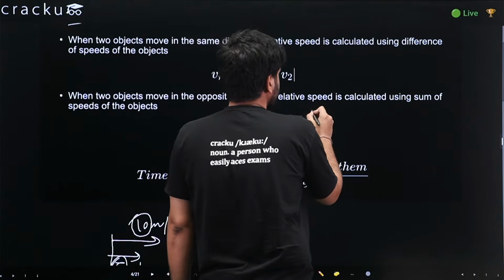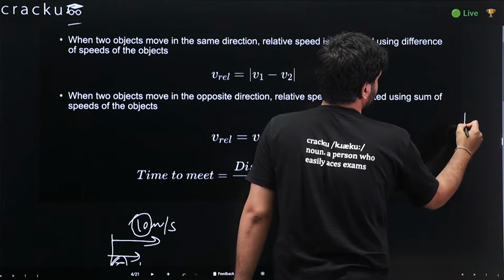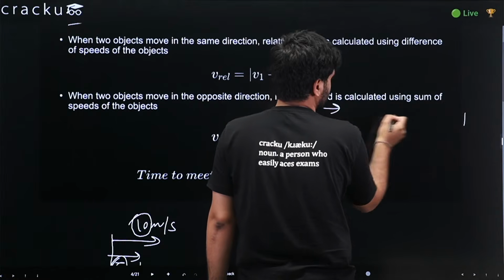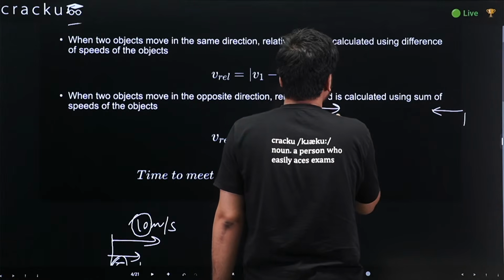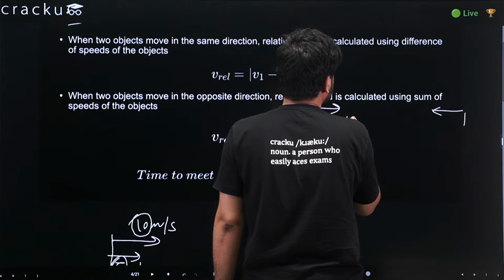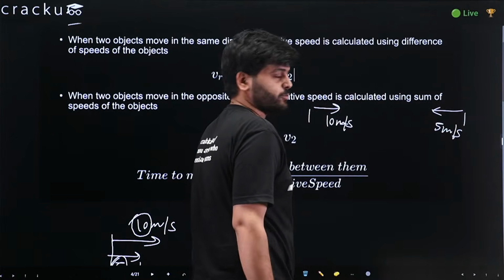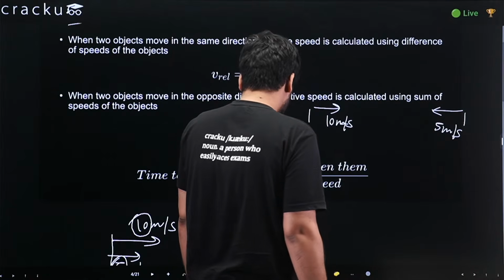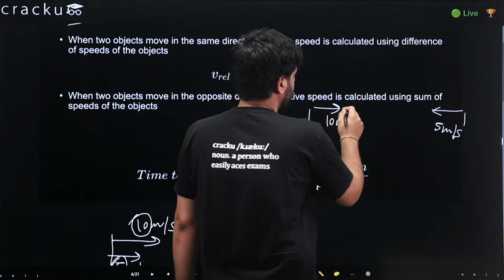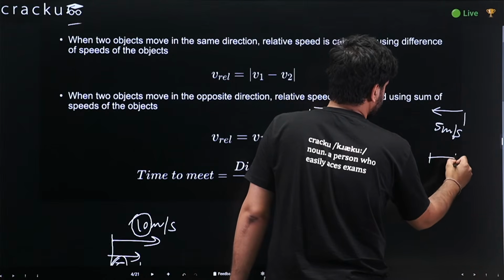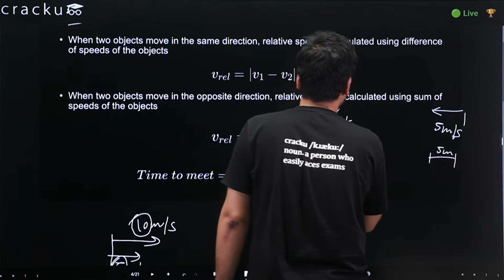So for example, me and my friend are running in opposite directions. I am running towards the right, he is running towards the left. He is 5 meters per second, and I am running with 10 meters per second. After 1 second, I would be 10 meters ahead and he would be 5 meters ahead. So this would be 5, this would be 10.